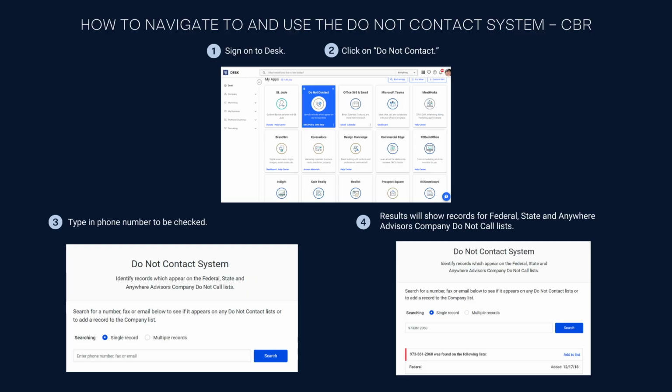Here's how to navigate to and use the Do Not Contact system located in Desk.